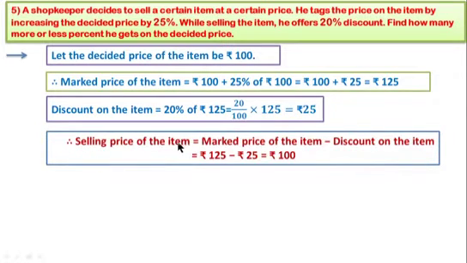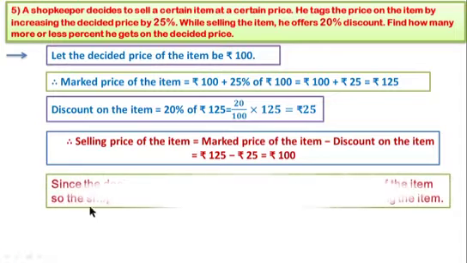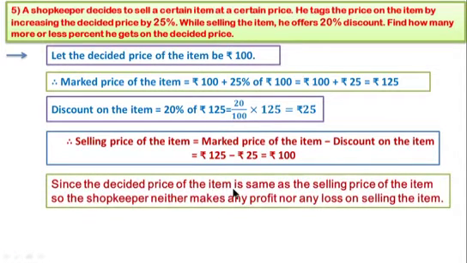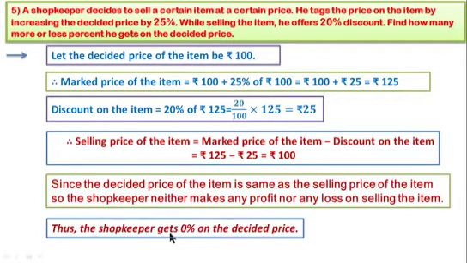Therefore, selling price of the item is equal to marked price of the item minus discount on the item, which is equal to rupees 125 minus rupees 25, which is equal to rupees 100. Since the decided price of the item is the same as the selling price of the item, the shopkeeper neither makes any profit nor any loss on selling the item. Thus, the shopkeeper gets 0% on the decided price.